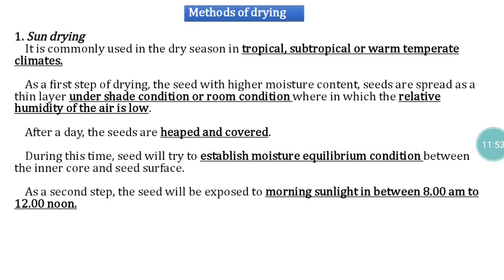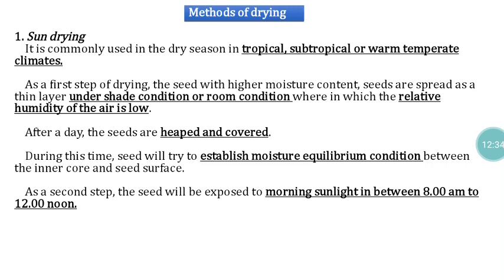Now, two types of methods are available for the seed drying process. One is a natural process, another is an artificial process. In the natural process, we mainly rely upon sunlight. In artificial drying, we have two different types of instruments: one is a batch process, another is a continuous process. Again, the continuous process has a continuous mixing type and a continuous non-mixing type. A variety of instruments are available. In this session, we are going to discuss some of the natural and artificial methods.